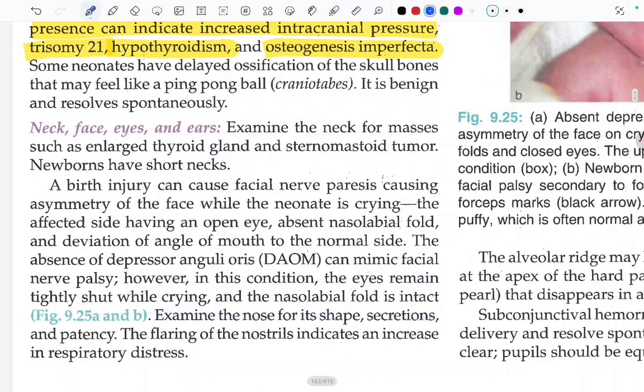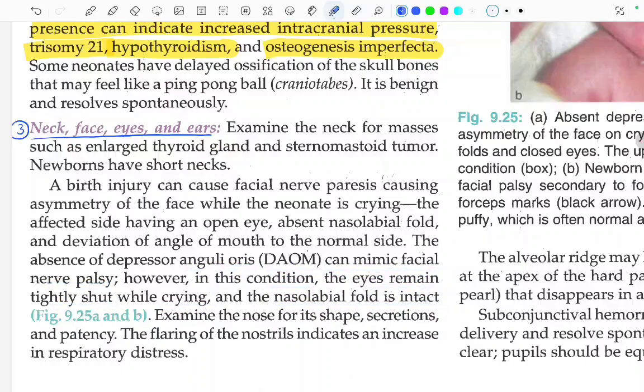Now the third thing that we have to look for is the neck, face, eyes and ears. Examine the neck for masses such as enlarged thyroid gland and sternomastoid tumor, and the newborns have short necks. A birth injury can cause facial nerve paralysis, causing asymmetry of the face while the neonate is crying. The affected side has an open eye, absent nasolabial fold, and deviation of the angle of the mouth to the normal side. The absence of depressor anguli oris, DAOM, can mimic a facial paralysis. However, in this condition, the eyes remain tightly shut while crying, and the nasolabial fold is also intact.